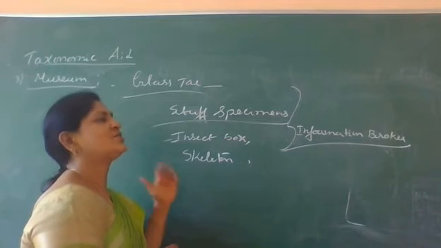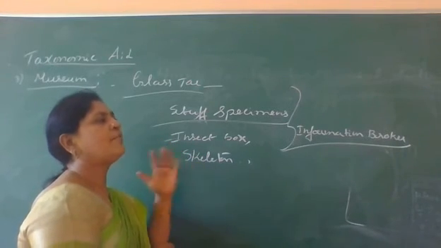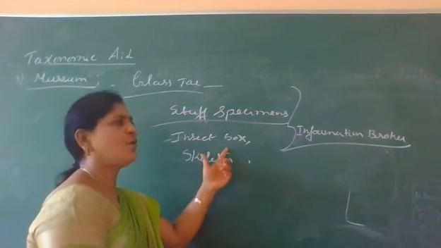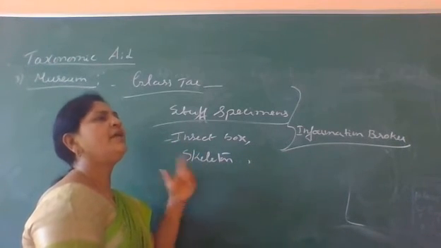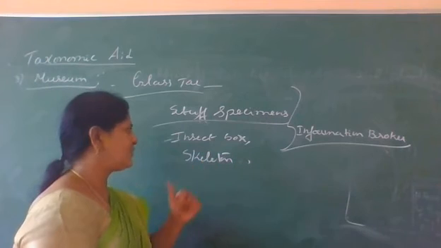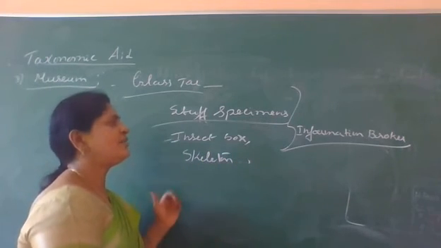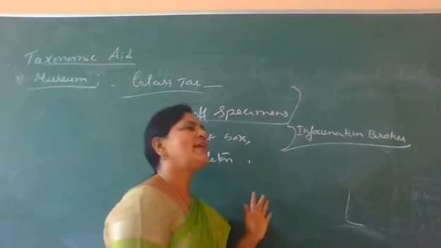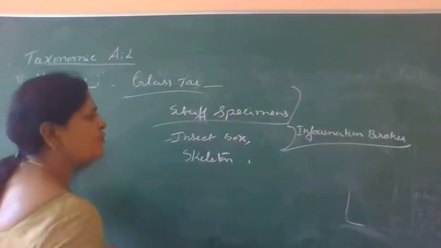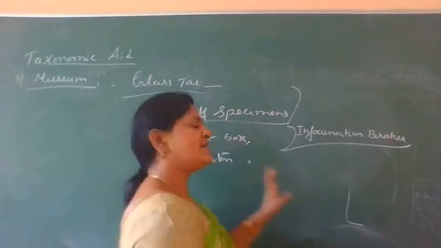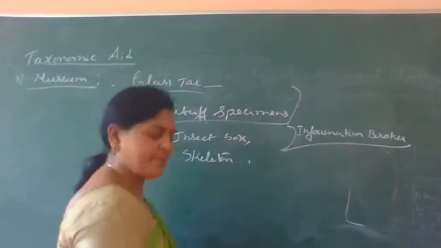Even insects can be preserved in insect boxes: first collecting, killing, pinning and preserving. Even the huge animals are in the form of skeleton. All these we can observe in a museum. This is called an information broker.